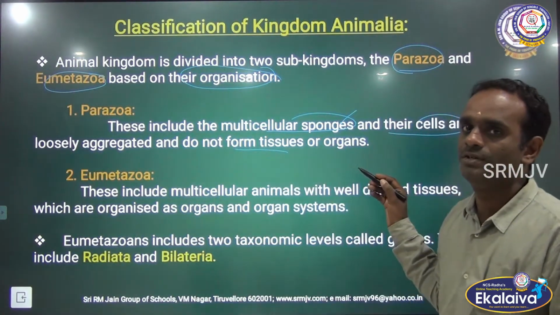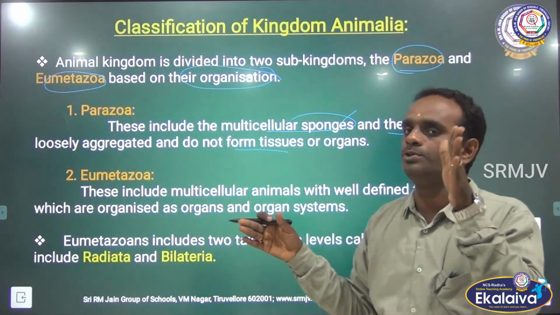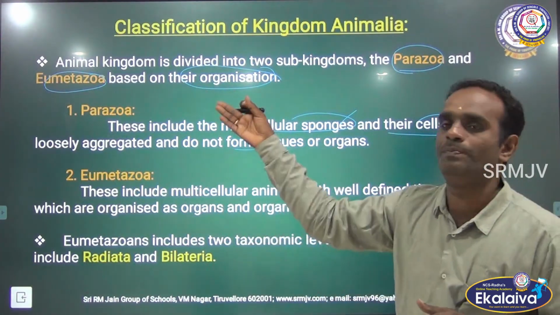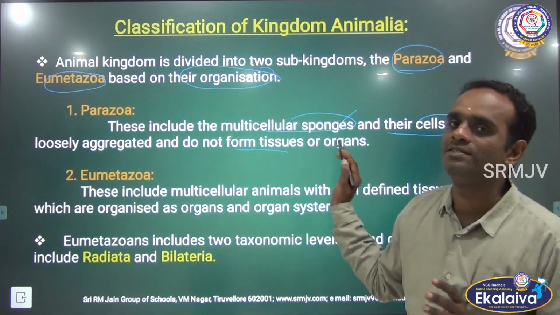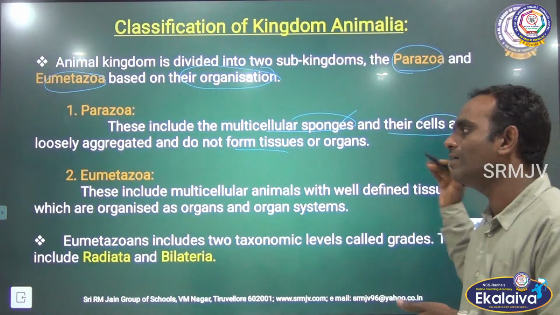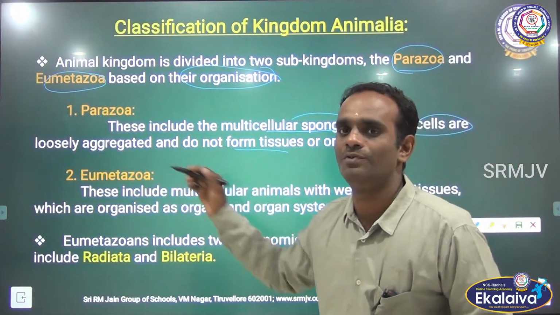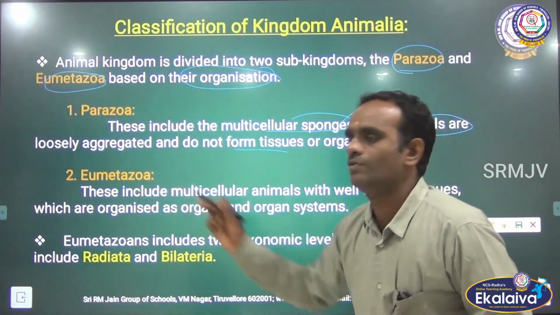any tissues. So the kingdom Animalia is broadly classified into 2 sub-kingdoms. The first one is Parazoa. Parazoa means only the multicellular sponges, only phylum Porifera. The rest of the phyla all come under Eumetazoa. Can you get my point, children? Second one is Eumetazoa.